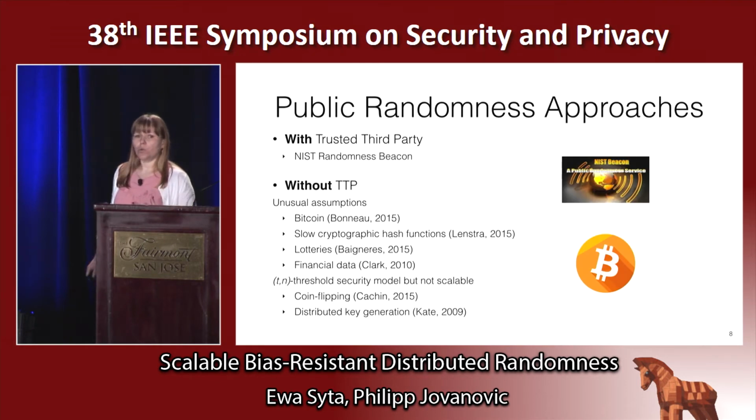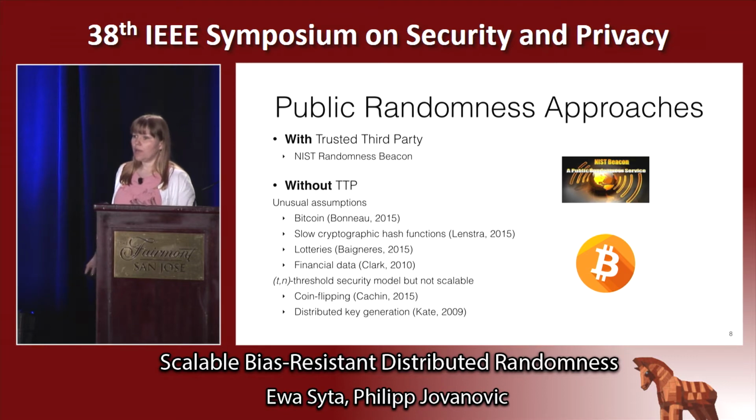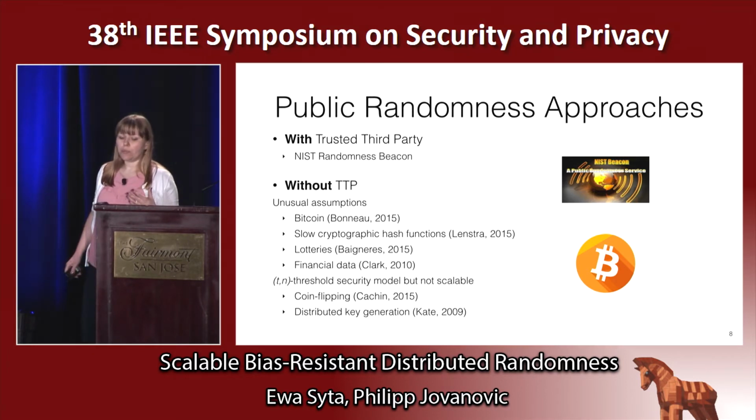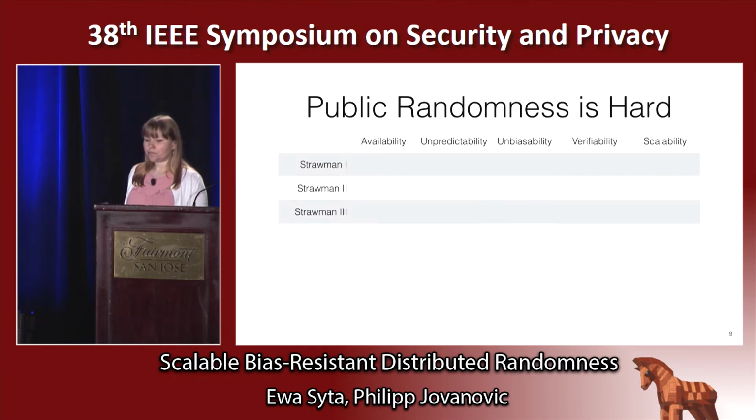There are 2 main approaches to public randomness: those that require a trusted third party, such as the NIST randomness beacon, and the ones without. Approaches without a TTP include Bitcoin, slow cryptographic hash functions, lotteries, and financial data. However, those require unusual trust and hardness assumptions. Examples of approaches that share our security model include coin flipping and distributed key generation. Unfortunately, those don't scale past tens of participants.